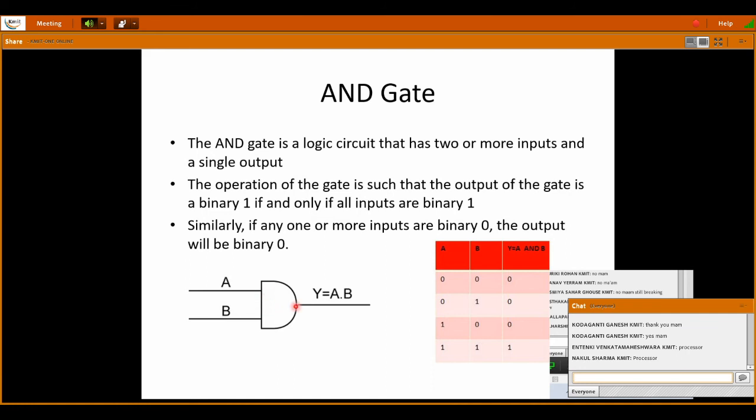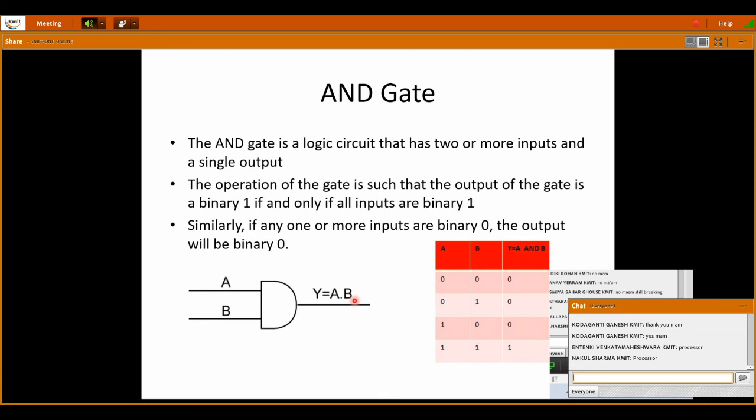And this is the symbol of an AND gate. A and B are the inputs. Y is the output expression. Y is equal to A dot B. This expression is called a Boolean expression. Remember, the expression Y is equal to A dot B is nothing but a Boolean expression.